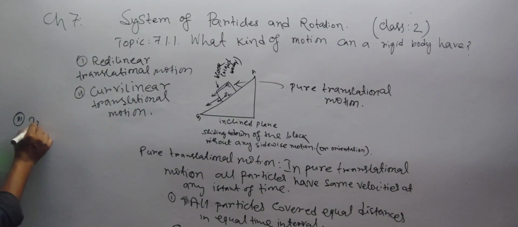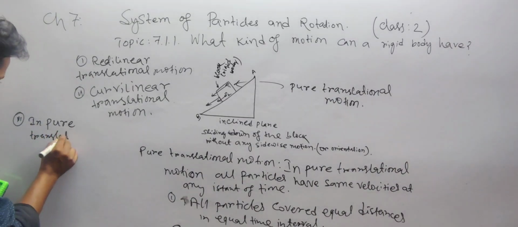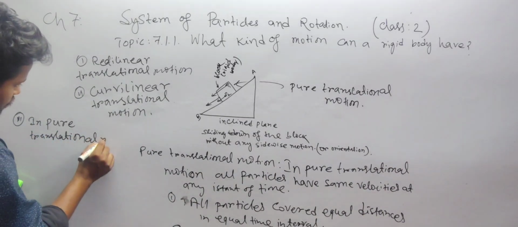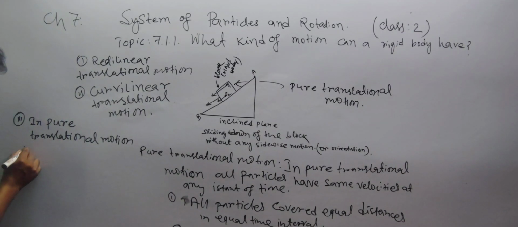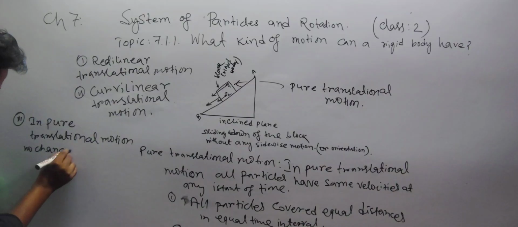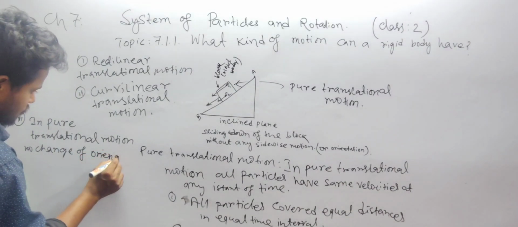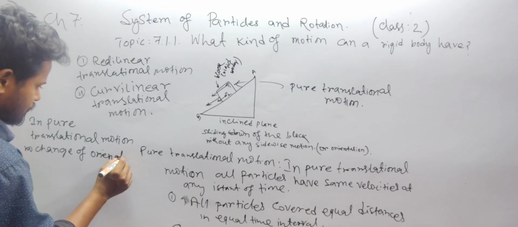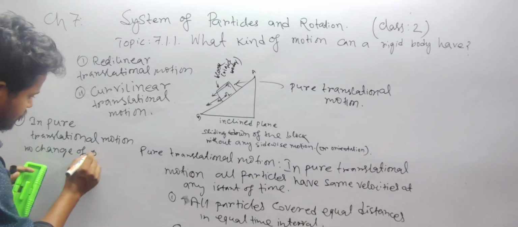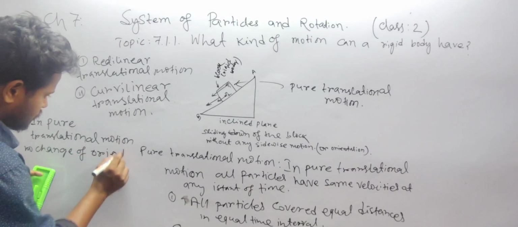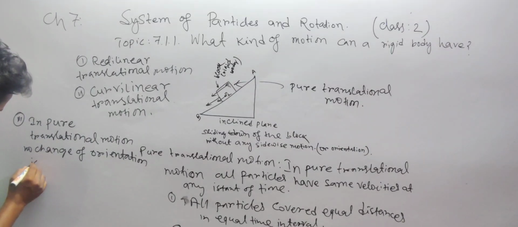In pure translational motion, no change of orientation is possible.